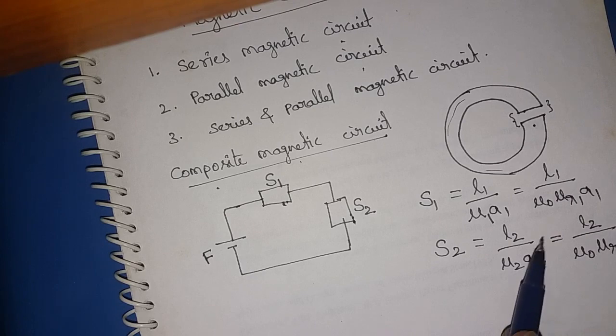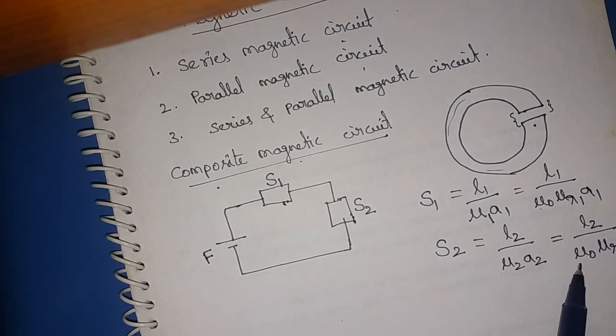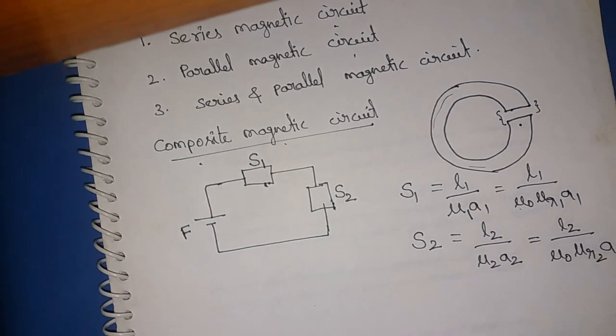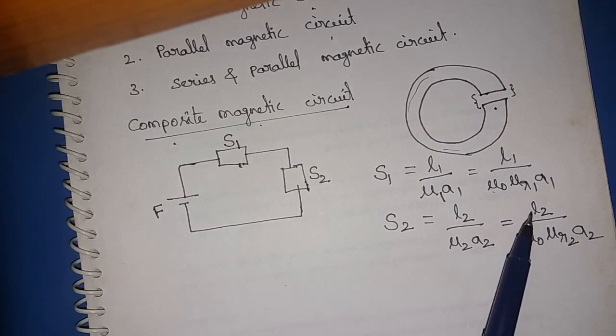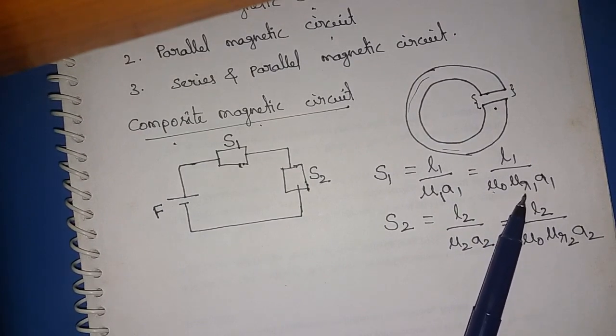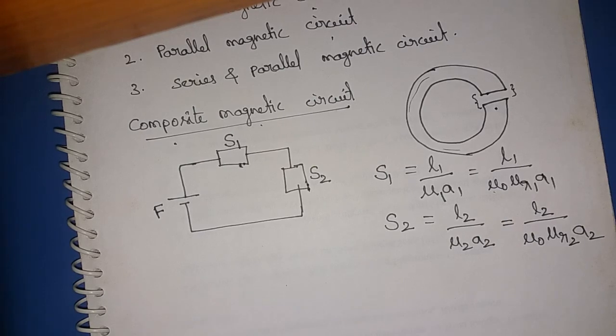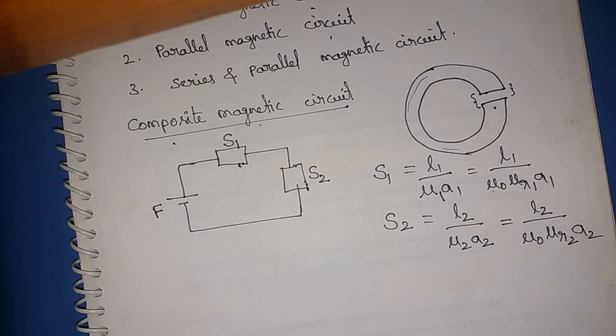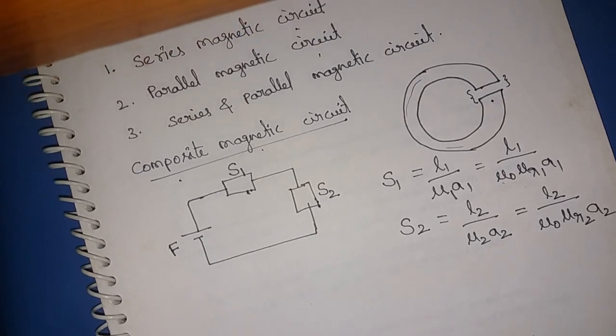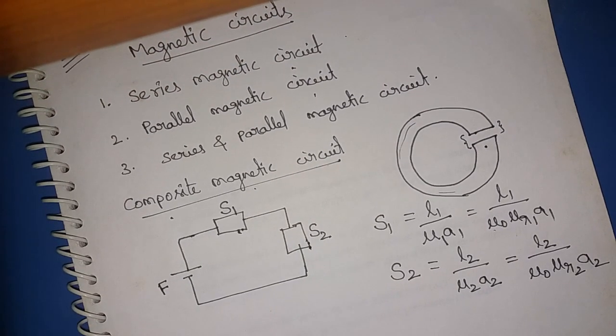You can observe that mu naught, the absolute permeability, is constant irrespective of the medium, and mu r, the relative permeability, changes according to the type of magnetic material. It is equal to 1, or nearly equal to 1, for free space or air, but it differs from material to material.